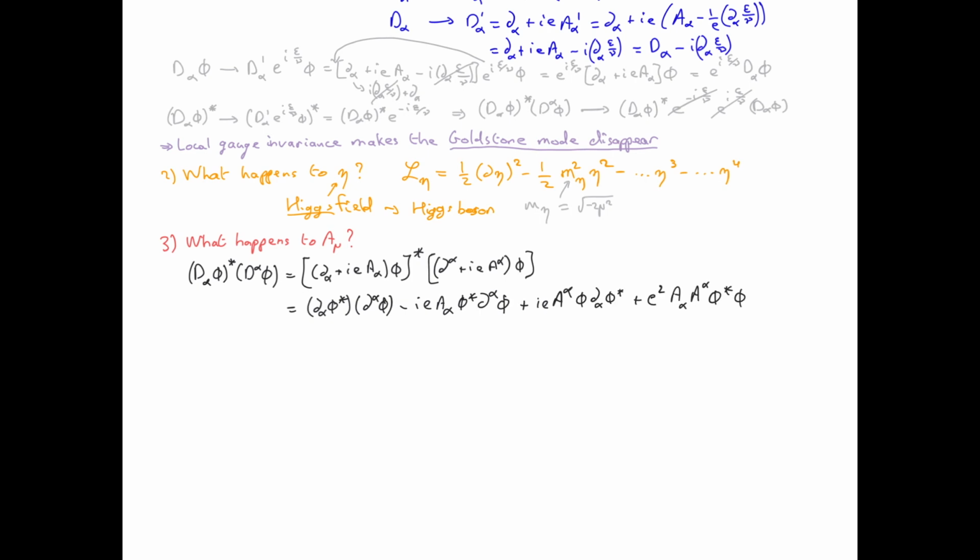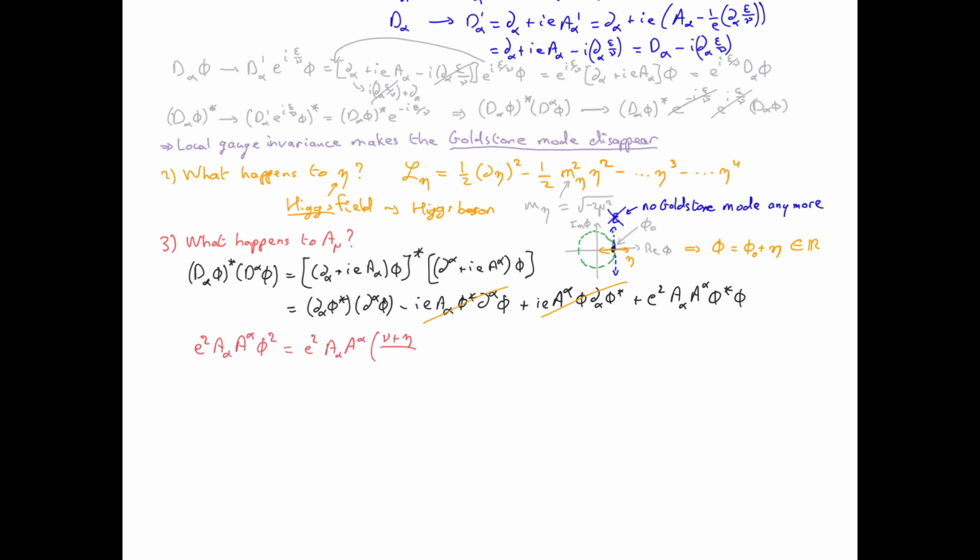Recall that we expand the field around the vacuum, which we chose to be along the real axis. And we just saw that the Goldstone mode disappears. Therefore, the field remains real as it can only transform along the real axis. This way we see that these two terms cancel. So we see that the gauge field produces an interaction term with a scalar field. So we got three terms quadratic in the gauge field.